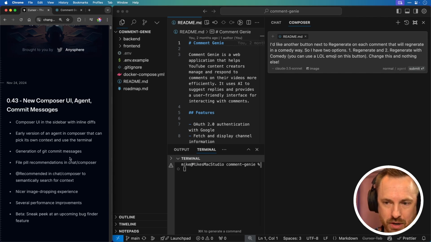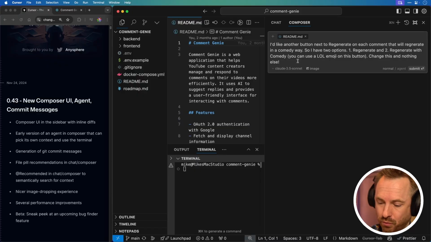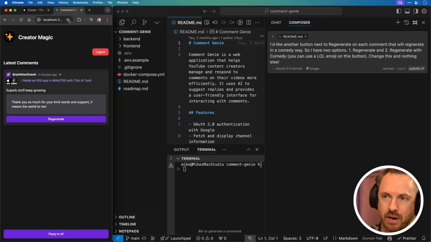Something else I really wanted to show you is this @recommended. It's using semantic search to look across your whole code and try and decide which files in your code it should apply it to. So it's really cool. I know it should be the front end, because that's what we need to change here in Comment Genie.